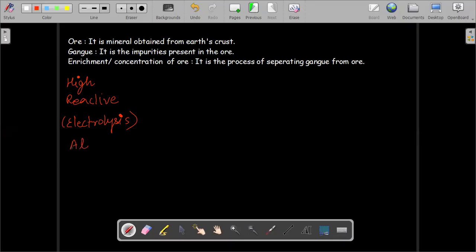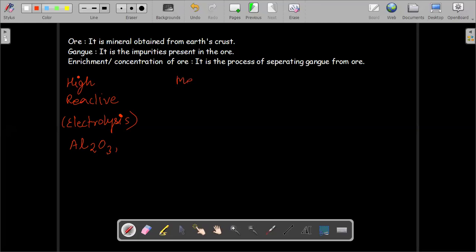These are ores of highly reactive metals, like Al2O3 or any other, even calcium oxide.